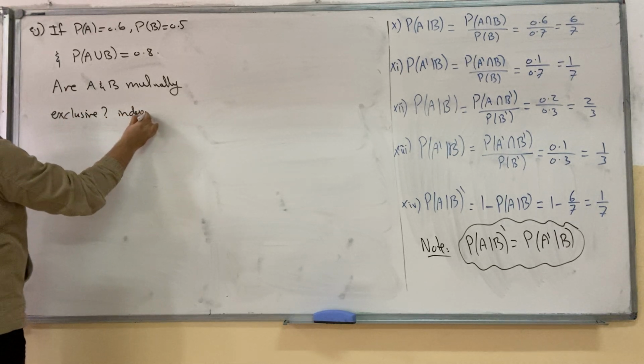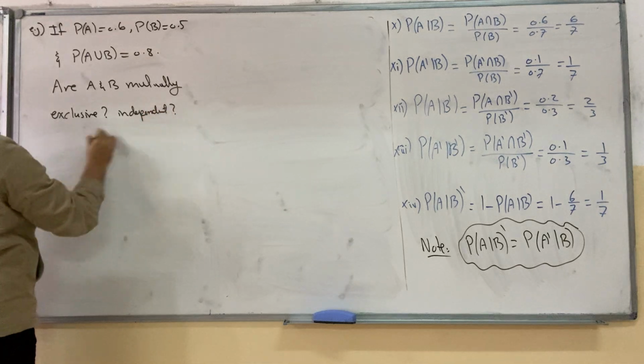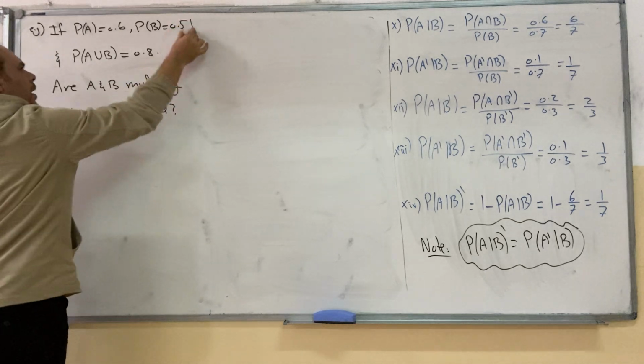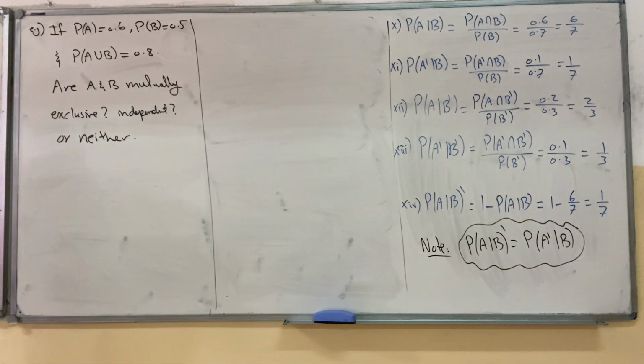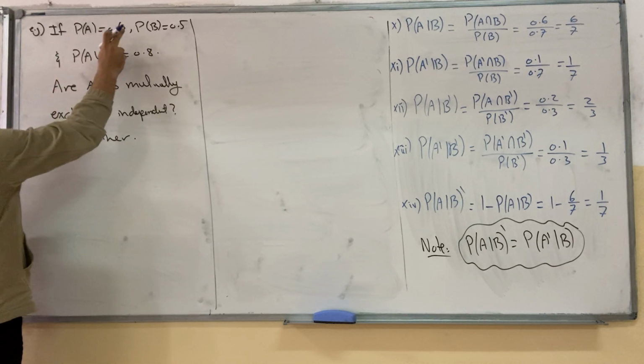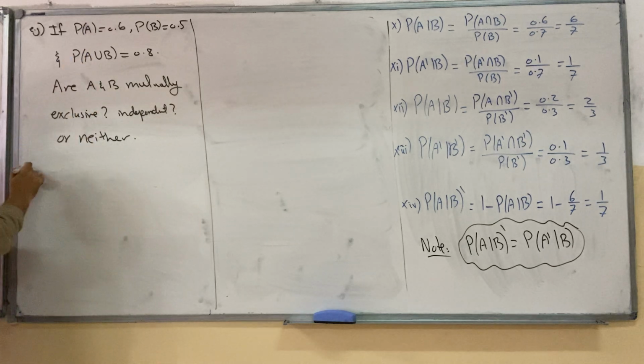Independent? Or neither? I told you before you start, it's better for you to find the probability of A, probability of B, and probability of the intersection, not of the union.